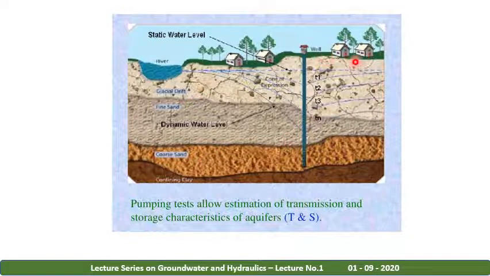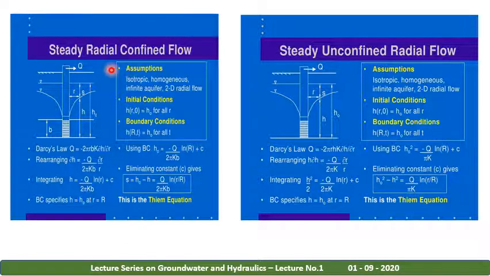So what will happen in the monsoon time or in the water rich level or infiltration time, the drawdown curve will be present as the pressure increases. If you don't have pressure, then automatically you need to install some pump sites there. In pumping tests we have two types of conditions, that is steady radial flow in confined aquifers and steady unconfined radial flow. All these things we will be seeing in the next class. Today I am just talking about some of the basic things.